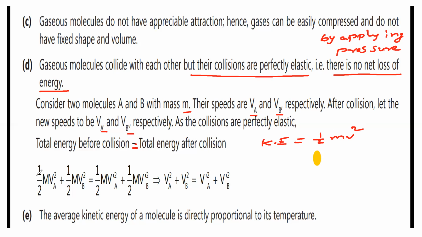So before collision, the energy is half m vA squared plus half m vB squared, which is equal to half m vA dash squared plus half m vB dash squared. The mass of the molecule is constant, so taking m common, m cancels on both sides. Now we have only vA squared plus vB squared equal to vA dash squared plus vB dash squared.